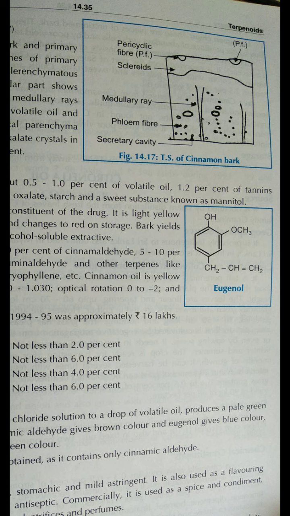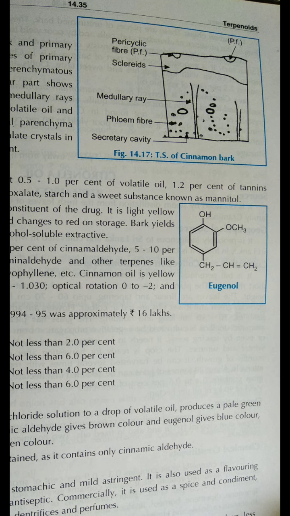The stelar part shows phloem, then phloem fibers, biseriate medullary rays, and secretory cavities containing volatile oil and mucilage. Then starch grains are in cortical parenchyma and medullary rays, and calcium oxalate crystals in parenchymatous cells are also present. These are the microscopic characters.